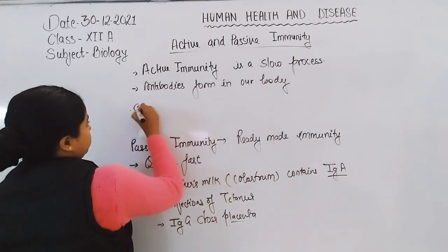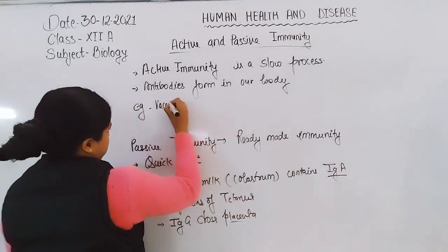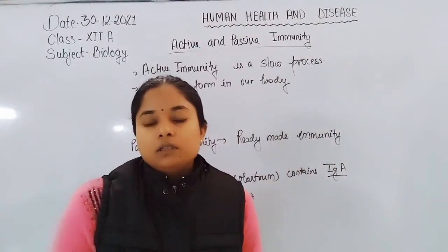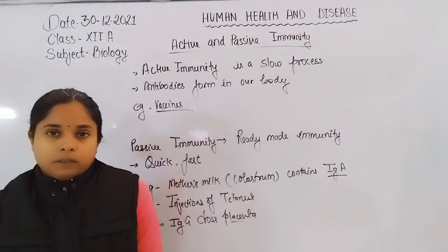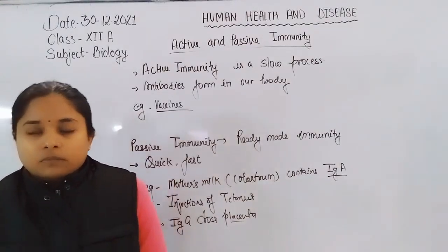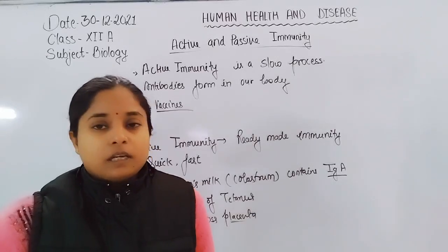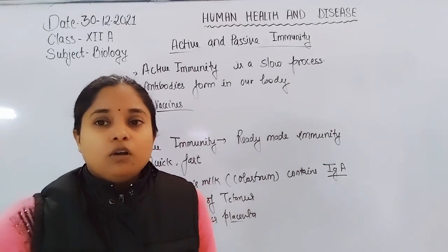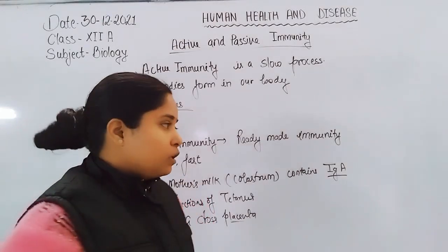Now examples of active immunity are vaccines. Another example of active immunity is when we are playing in the ground or in soil, our body is exposed to different viruses and bacteria, through which our body also develops active immunity.